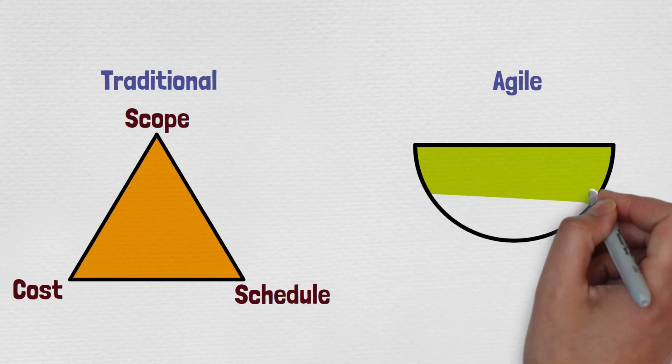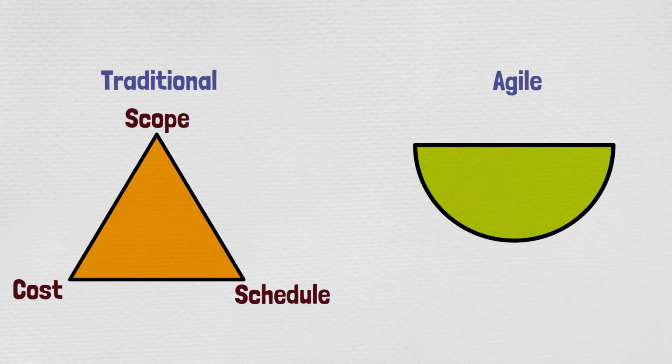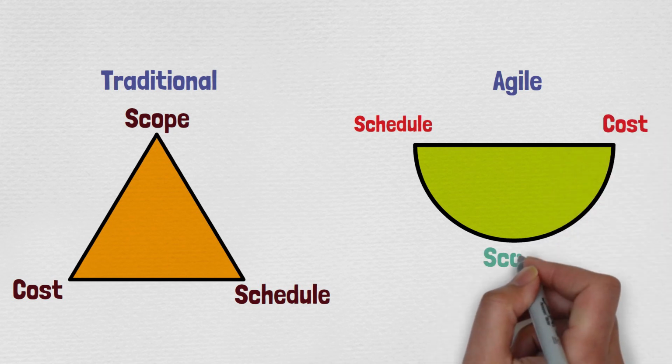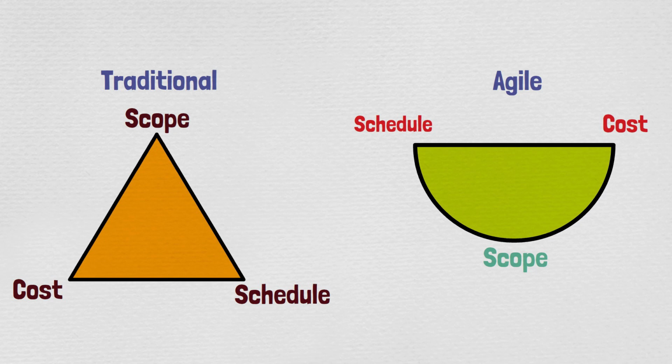The customer will tell you this is the budget, it will be fixed, and this is the schedule you need to complete this in. They will give you a deadline, and you need to complete this within this time. But the scope, you can adjust as you want during the project. You can lean towards the cost or lean towards the schedule, and you can change the scope accordingly to adjust with the schedule and the cost.